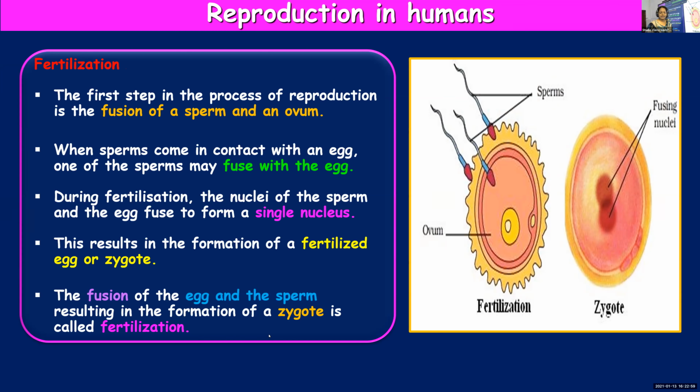What is the other name for zygote? Fertilized egg. You can even call it a fertilized egg because the egg is fertilized by the sperm. So that is the first step. Fertilization or this fusion is the first step in sexual reproduction.